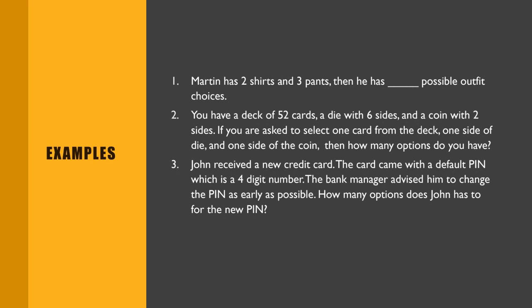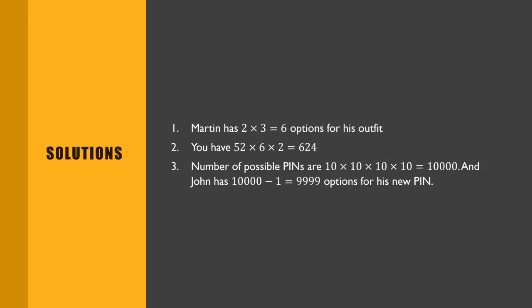Okay, so let us see one after another. It's very easy. Martin has 2 times 3, so there are 6 possible options for his outfit. And if you are asked to select one card from the deck, one side of the die, and one side of the coin, what do we have? 52 times 6 times 2. That's how we get it, from the counting principle.